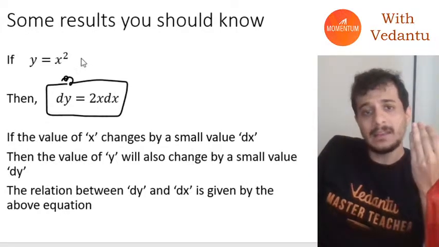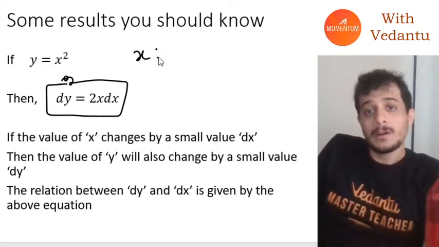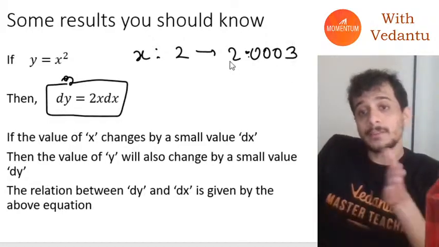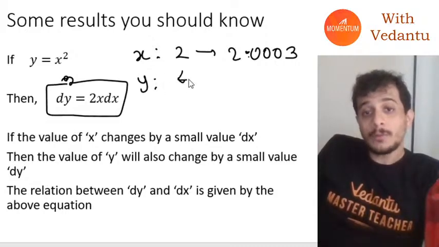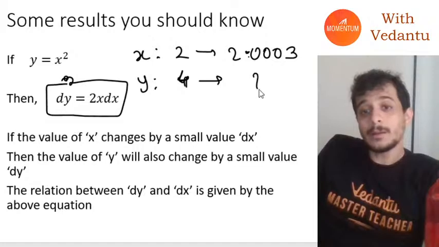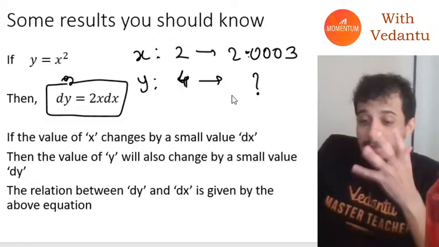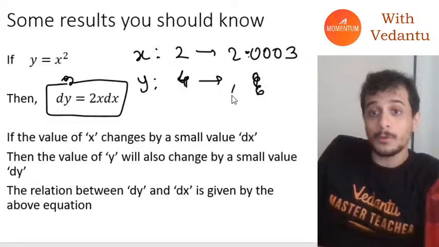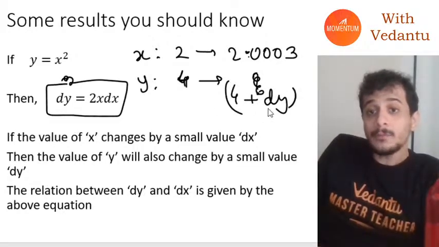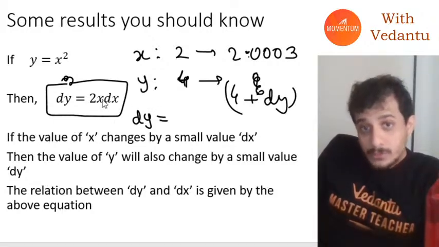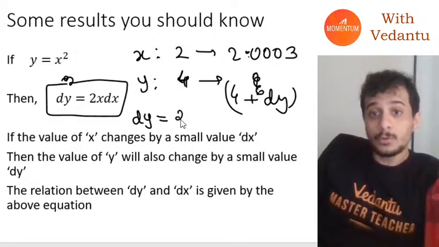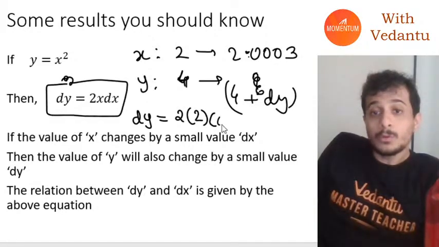If I changed x from 2 to 2.000003, then y will change from what? Y initially would have been 4 and finally it would become something else. I want to know how much it will change. It will go from 4 to 4 plus dy. I want to know how much this dy will be. So you can easily calculate the value of this dy using this expression. You can write this as 2 into x into dx.